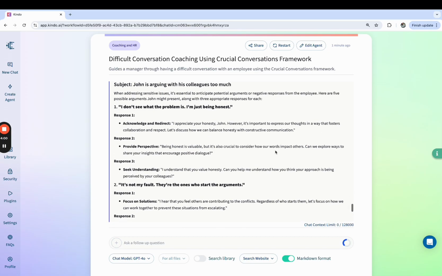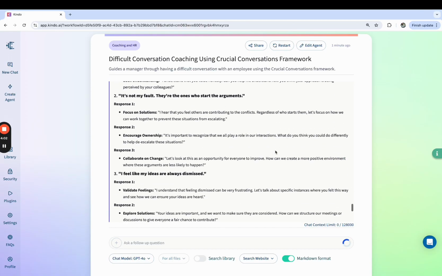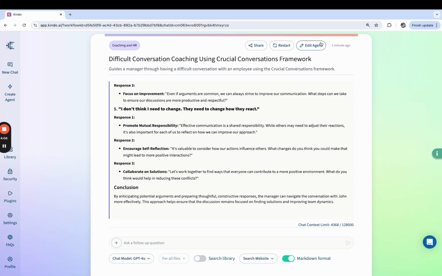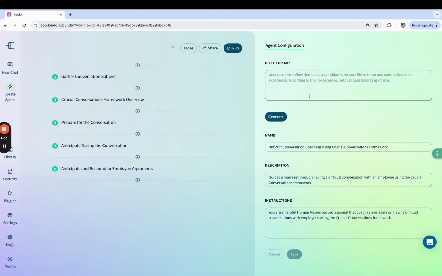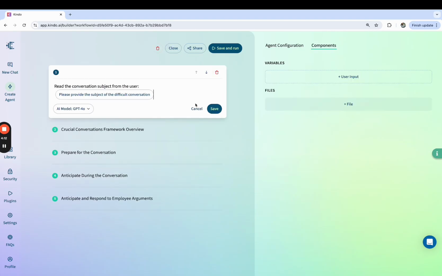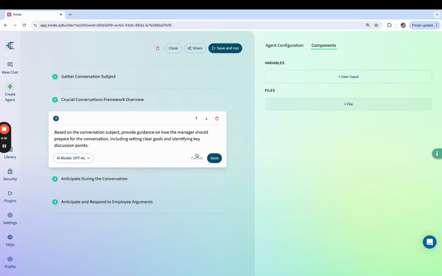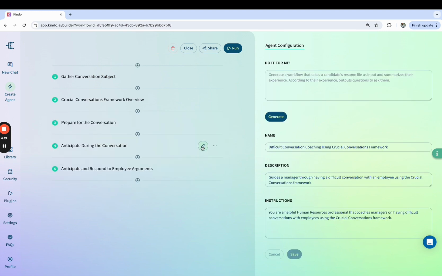Well, what the HR team can do, or any other team, but in this particular case, the HR team can build this agent, and then they can tweak it and make it perfect. And then they can share it with the entire workforce so that when any employee needs to do something, all they have to do is run the agent, and it perfectly reminds them of their training.